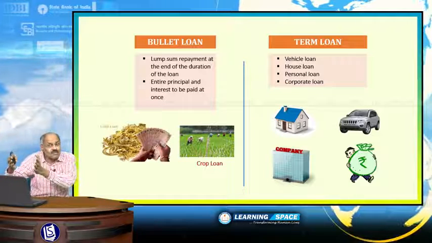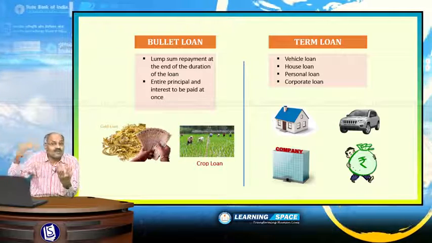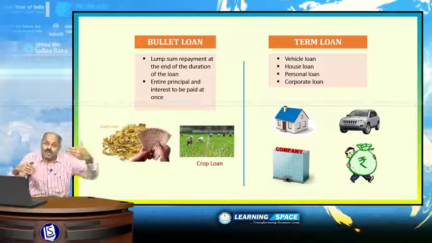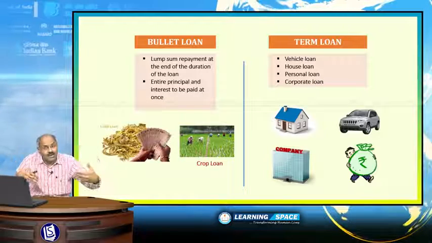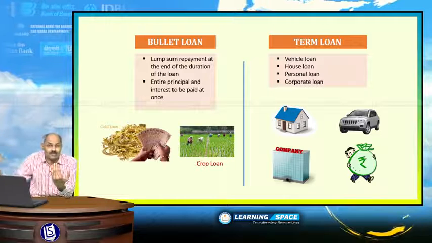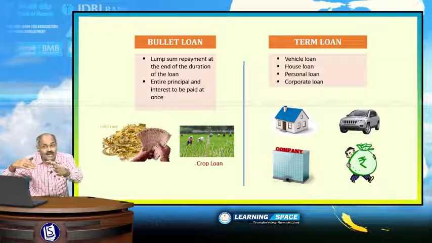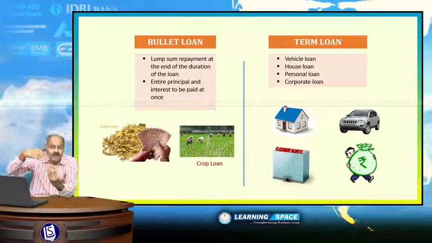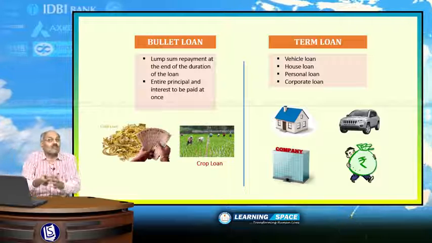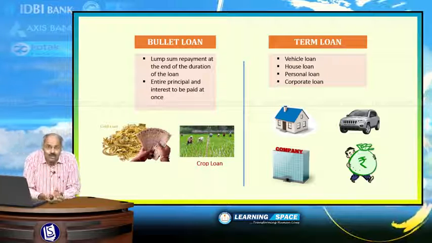And see the difference with term loans. Term loans are the loans which are required to be serviced at agreed period. When you take personal loan, vehicle loan, corporate loan, house loan, you are required to pay every month. Principal and interest put together, what is popularly known as EMI. So, every month you are required to service the loan, which is known as EMI. So, this is a term loan. I think you are clear about bullet loans and term loans.